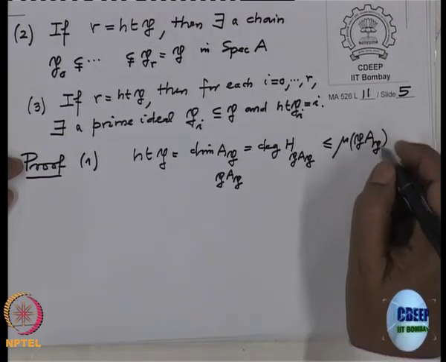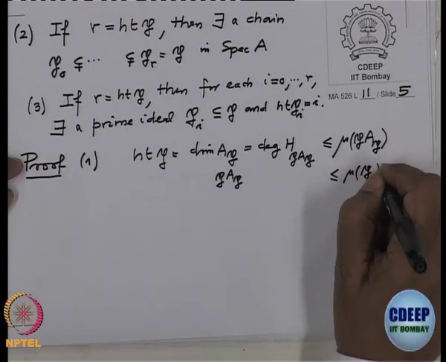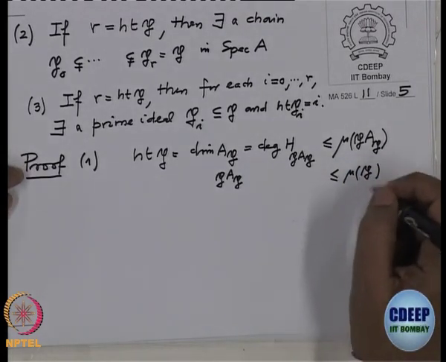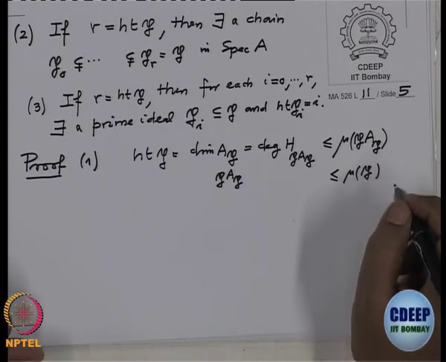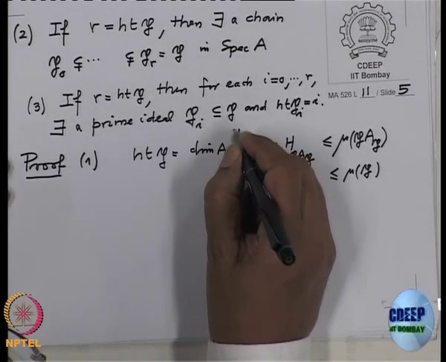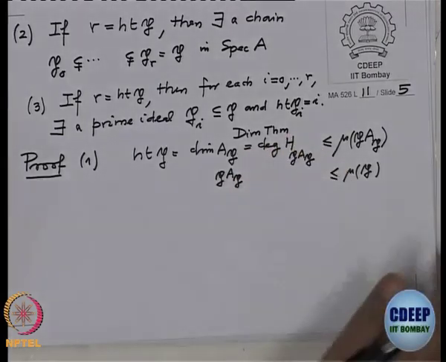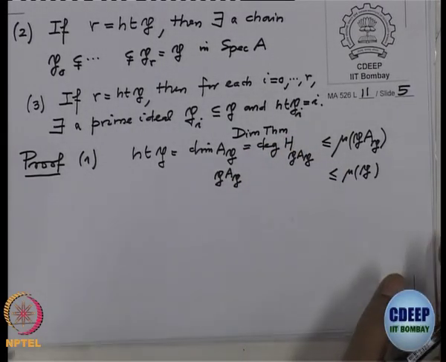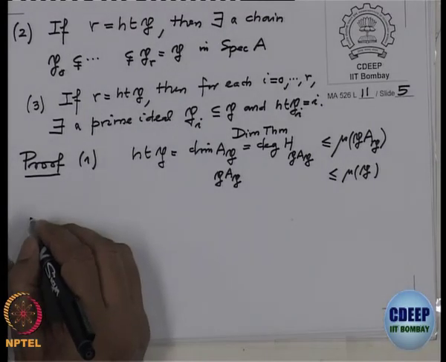But this is obviously less than or equal to mu p, because if you take a generating set for p, then after going to localization some of them may not be required. So, therefore, the minimal number of generators will be less than or equal to mu p. So, this is where we have used the dimension theorem, that the dimension of a local ring equals the degree of the Hilbert-Samuel polynomial. Okay. So, that proves 1.